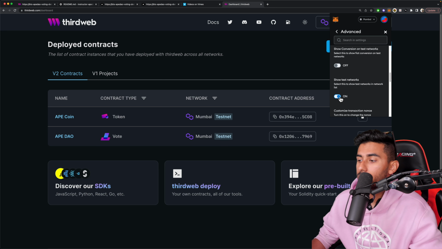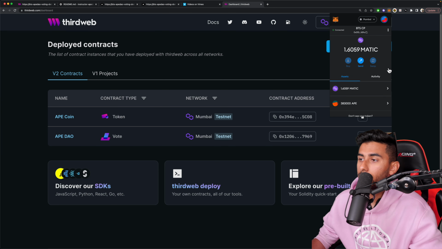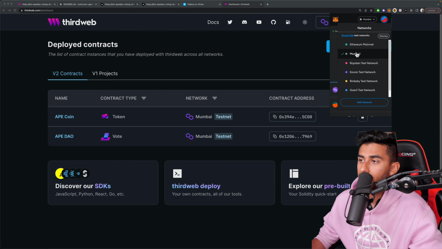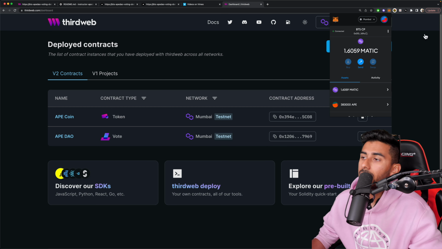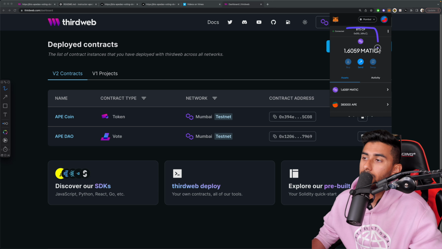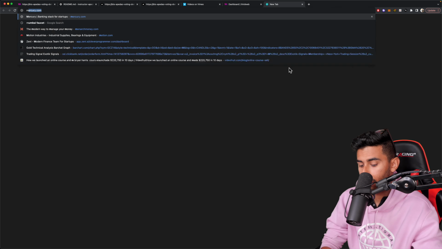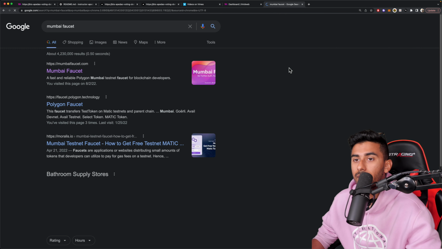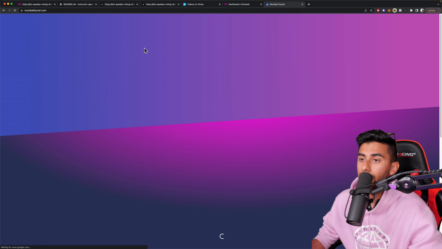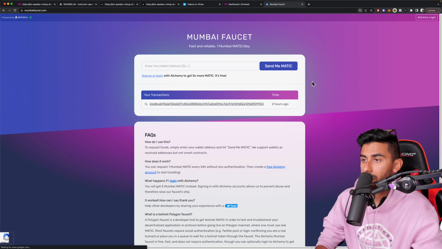Once you turn that to yes, you'll be able to see all these networks. I want you to switch to Mumbai because Rinkeby will be deprecated soon. So go ahead and choose Mumbai. Now you should be in Mumbai. If you don't have Matic, we're going to need to get you Matic. So just go to the Mumbai faucet like that, and then click here. It should bring you to this page.